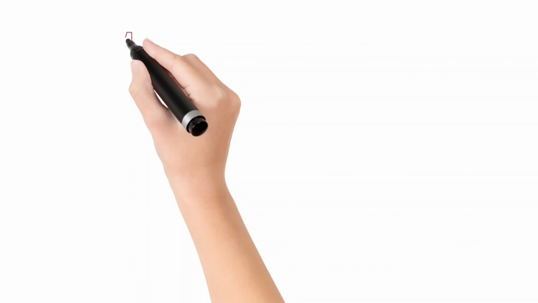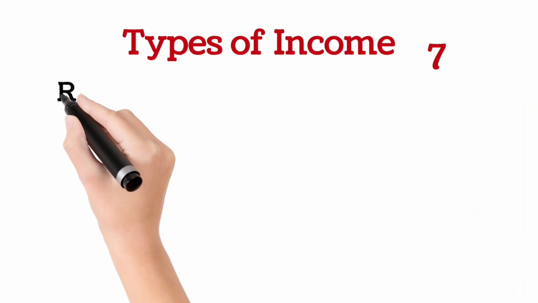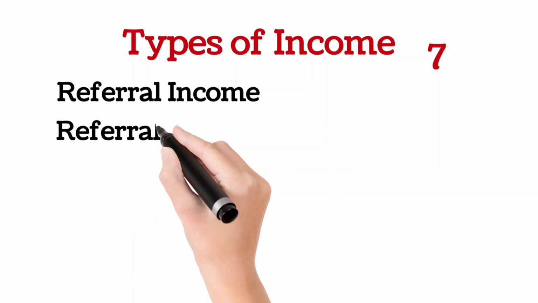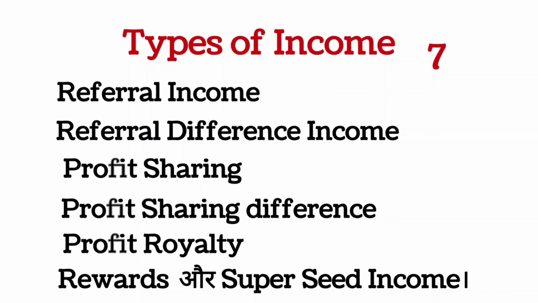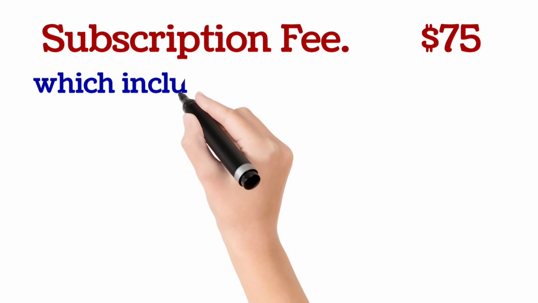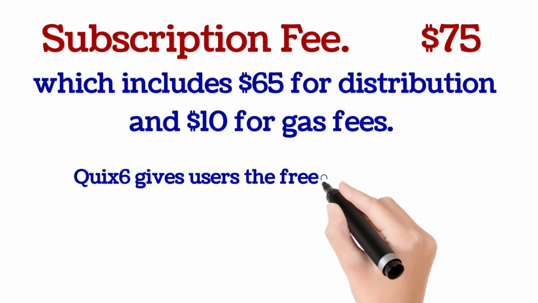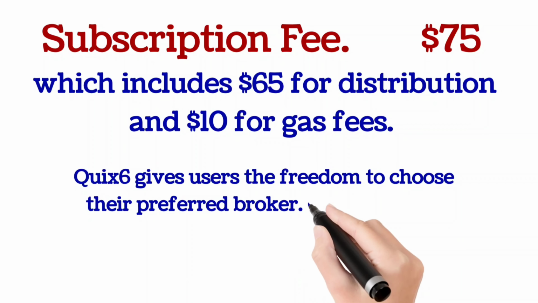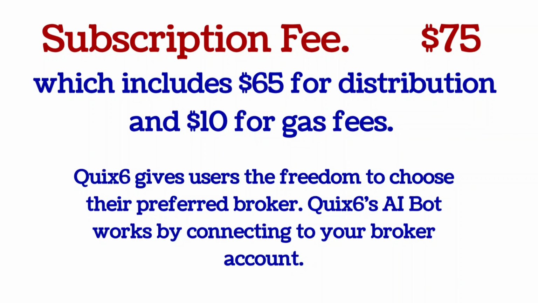Now let's talk about the types of income in Quick6. You get 7 types of income: referral difference income, profit sharing difference income, profit royalty, reward income and super seed income. The subscription fee on this platform is $75, which includes $65 for distribution and $10 for gas fees. Quick6 gives users the freedom to choose their preferred broker. The Quick6 AI bot works by connecting to your broker account.